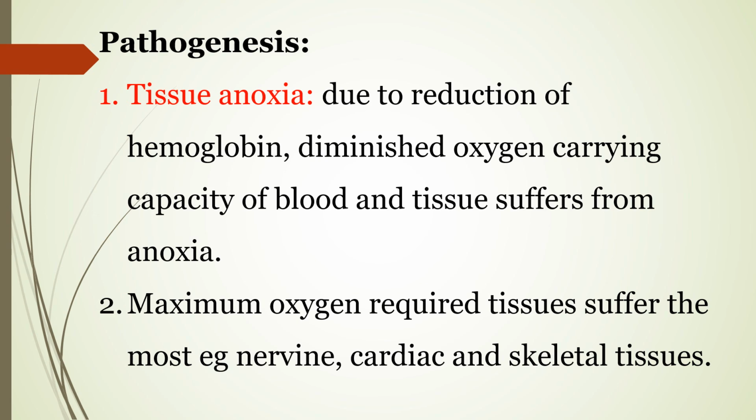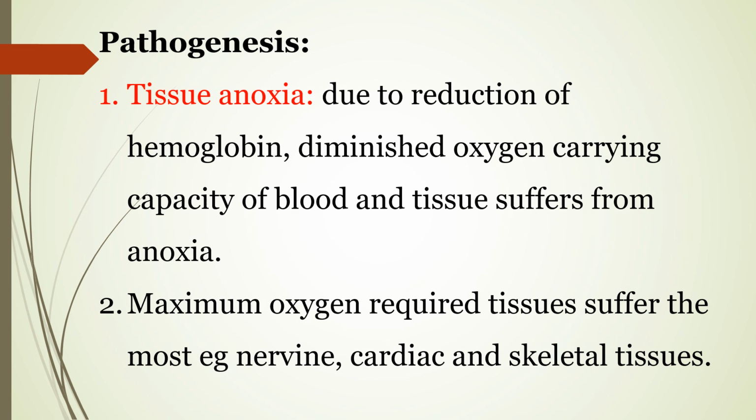Coming to the important part, pathogenesis. Important pathogenesis is tissue anoxia. We all know that hemoglobin is important for carrying oxygen from lungs to the tissue. When there is reduction of hemoglobin, the oxygen carrying capacity of the blood is reduced and tissue suffers from anoxia.